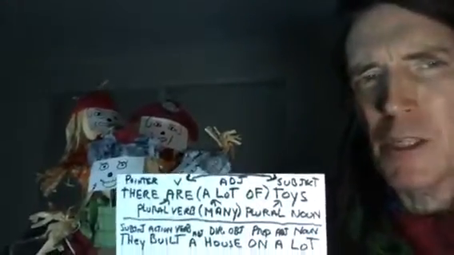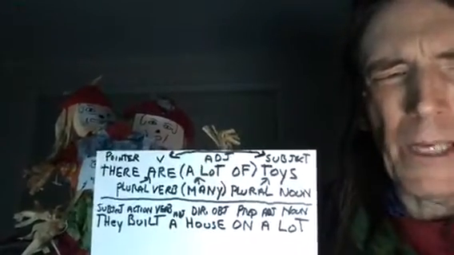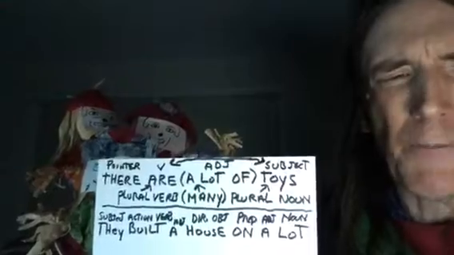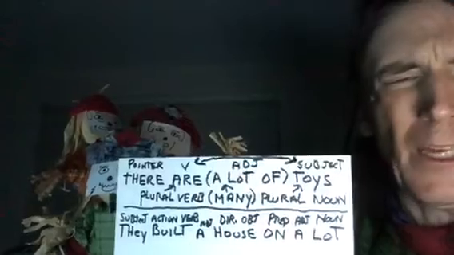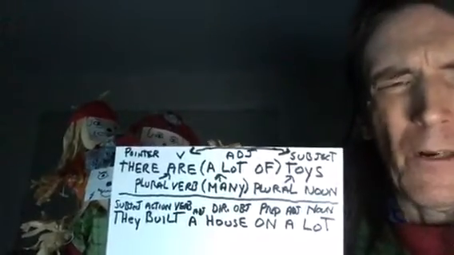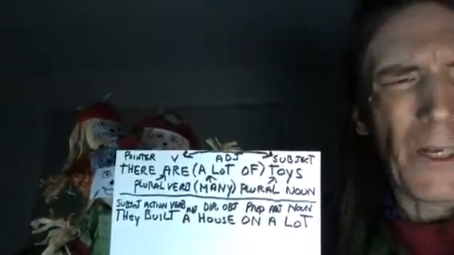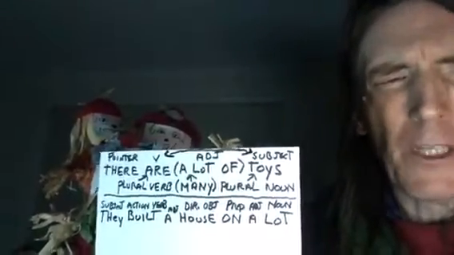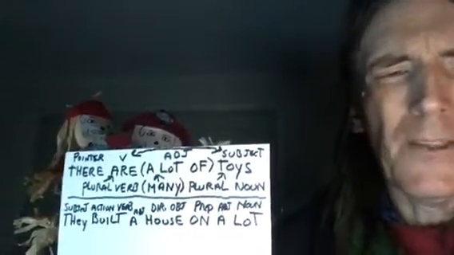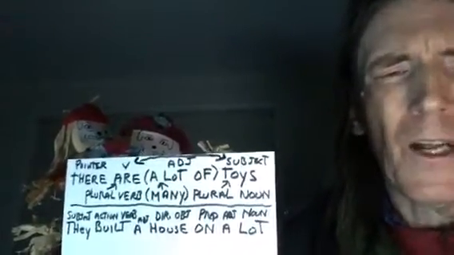Preposition. Now we have a preposition, on. And then we have an adjective, a, and then we have lot, a noun. So that's a prepositional phrase beginning with the preposition on. On a lot, prepositional phrase. So lot would be also called the object of the preposition. It is a noun here, and we're talking about property, property and land. And in this position, it would be a noun because it's the object of the preposition.